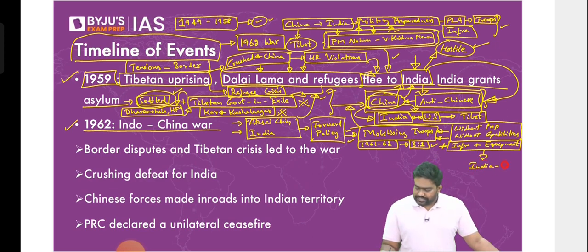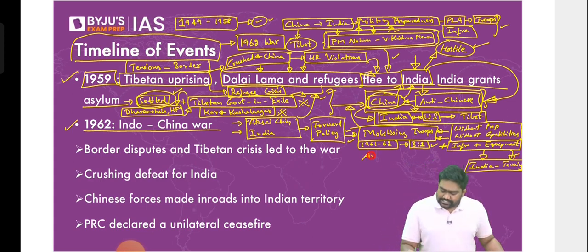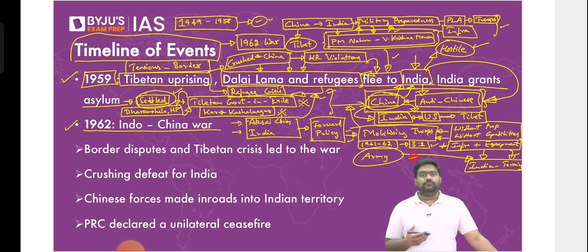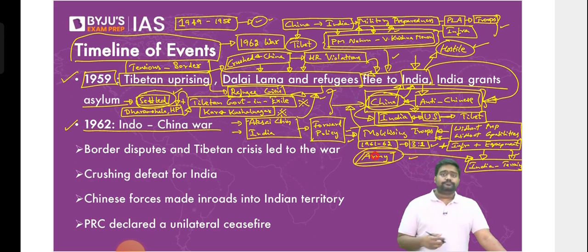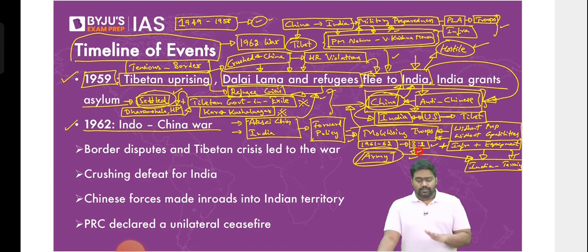Plus, India had to deal with the problem of terrain. We had the disadvantage, a natural disadvantage created by the Himalayan mountains, right? Not easy to build infrastructure there, not easy to mobilize the troops. The Indian army lacked the capabilities for mountain warfare. It didn't specialize in mountain warfare back then. It didn't have the right equipment, the right training to fight these high altitude battles, whereas China clearly had an edge. So based on this, every advice indicated that India should reach out for a settlement.